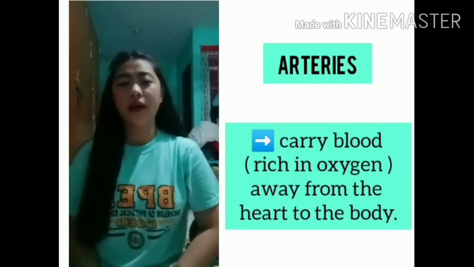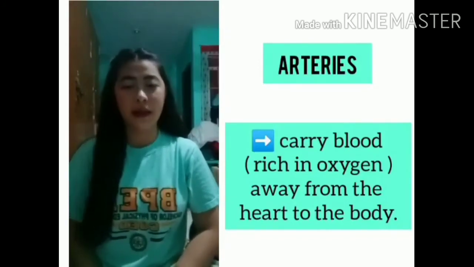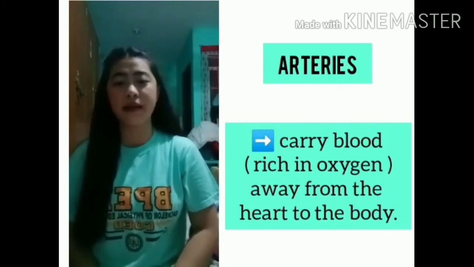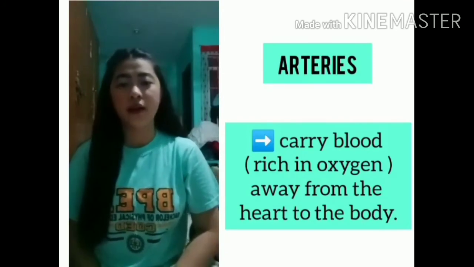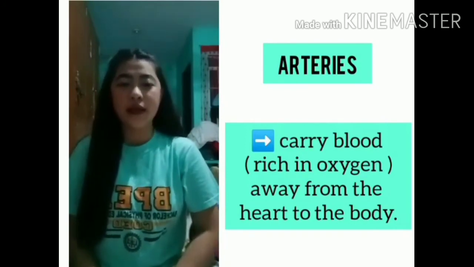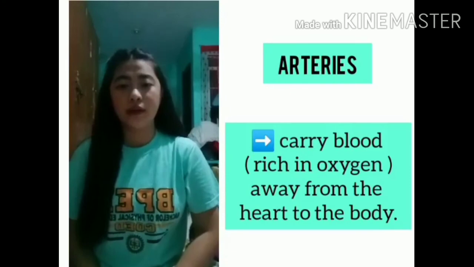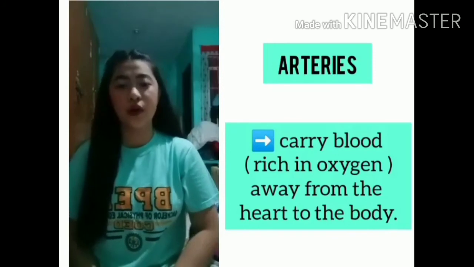These are the three major types of blood vessels. First, arteries carry blood rich in oxygen away from the heart to the body. The arteries are the blood vessels that deliver oxygen-rich blood from the heart to the tissues of the body. Each artery is a muscular tube lined by smooth tissue and has three layers. The intima is the inner layer lined by a smooth tissue called endothelium.